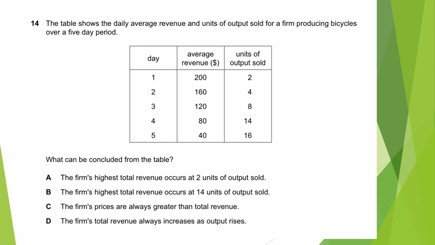Total revenue is calculated by price into quantity, right? So here average revenue is price and output is quantity. So total revenue would be, for day 1, 200 into 2, 400.